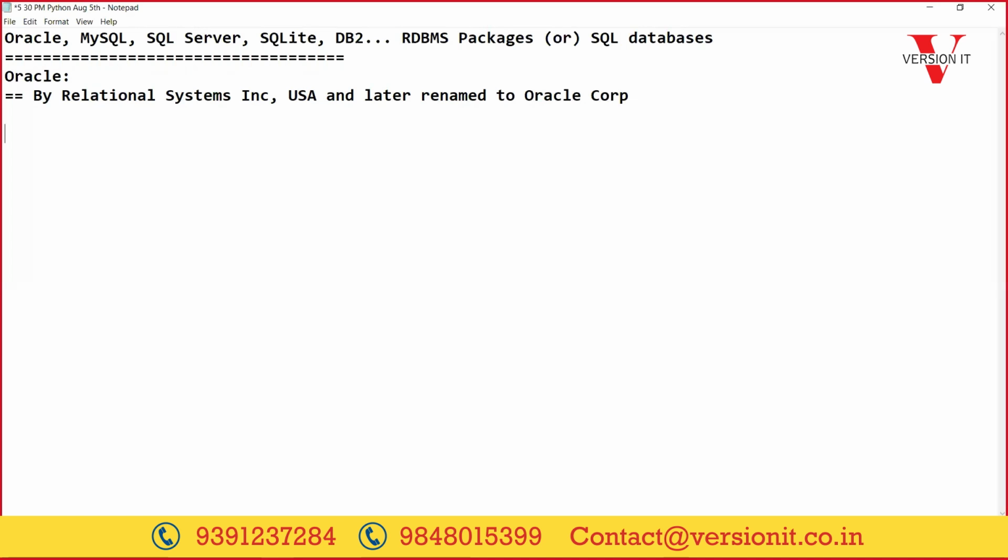Before Oracle, there was a database called SQL, built by IBM Corporation. They called it Structured English Query Language. This is the first RDBMS software that was built by IBM.